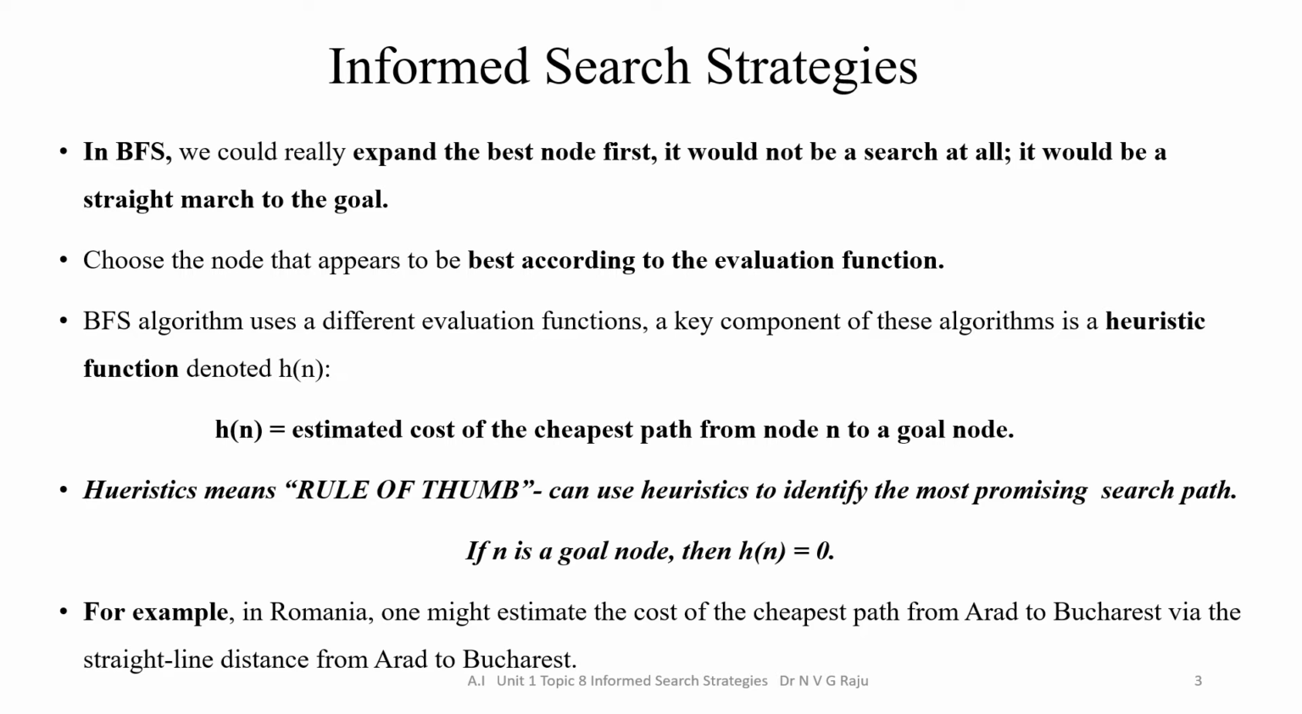The term heuristics means rule of thumb. We can use heuristics to identify the most promising search path. If n is a goal node, then h of n is equal to 0. For example, in Romania, one must estimate the cost of the cheapest path from the initial node Arad to the goal node Bucharest via the straight line distance from Arad to Bucharest. Let us discuss with an example.